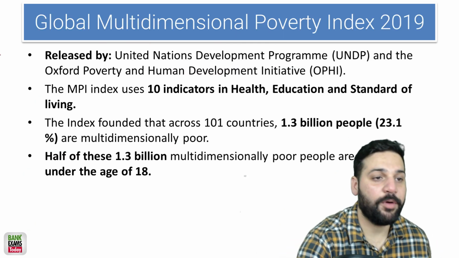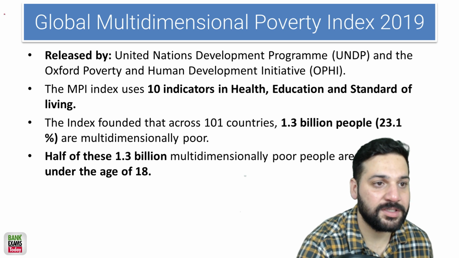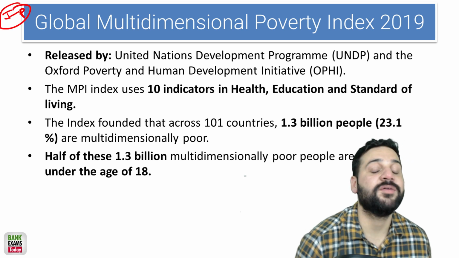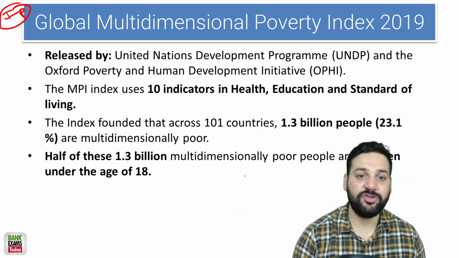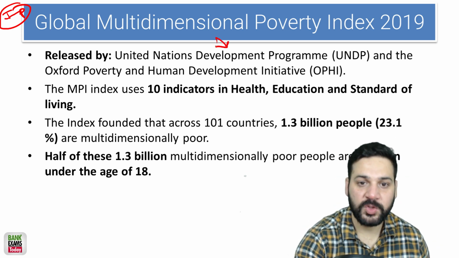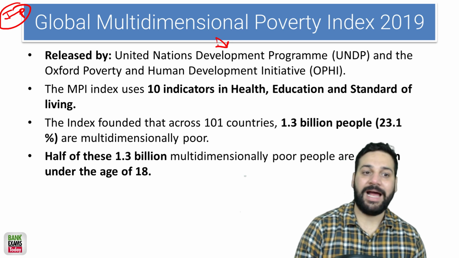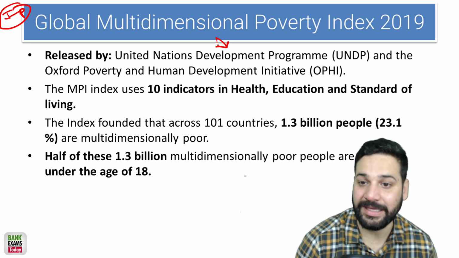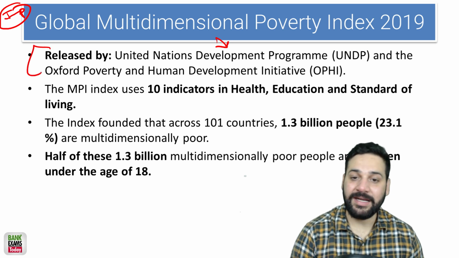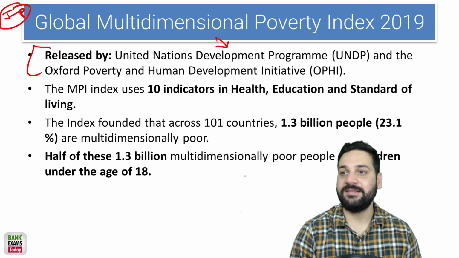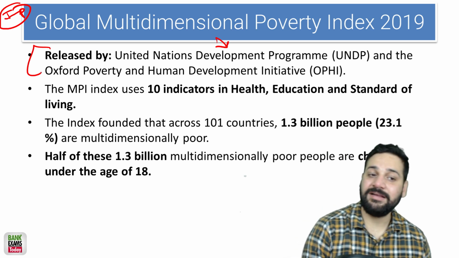Now this slide is very important, students, very important from the exam point of view. The global multidimensional poverty index released by the UNDP, United Nations Development Program, and Oxford Poverty and Human Development Initiative, OPHI, very important. There are 10 indicators in 3 categories: health, education, and standard of living.